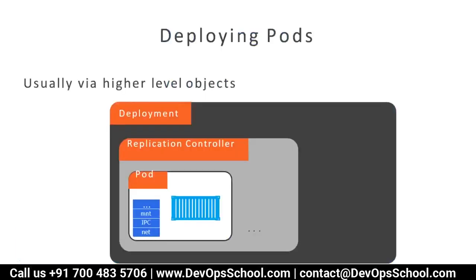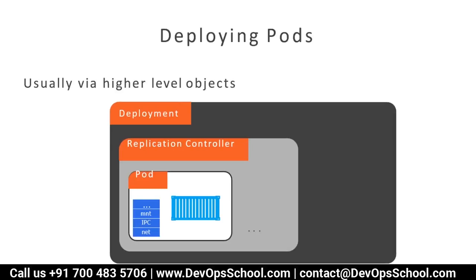Now let's learn more. You have learned pod. Let's say you want to replicate the pod to five, then use the replication controller, which is one more API object. If kind is equal to Pod, then you get only one pod. But if you want five pods, you have to use another API object, the replication controller. On top of that, there is one more API object called deployment, which is something everyone uses.